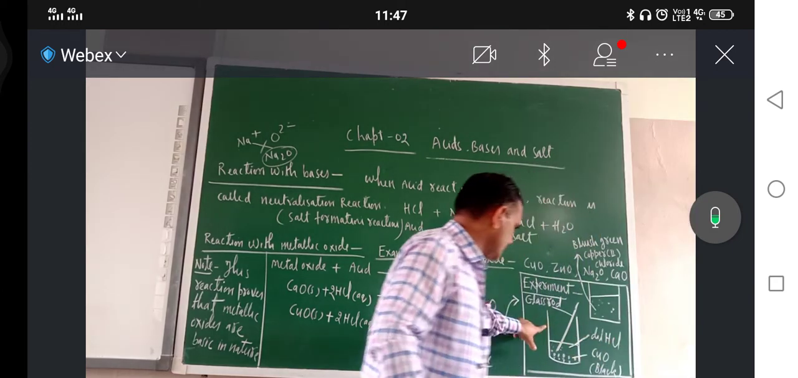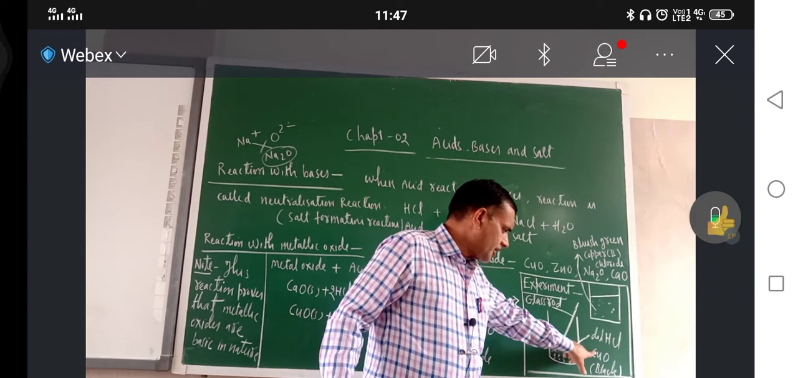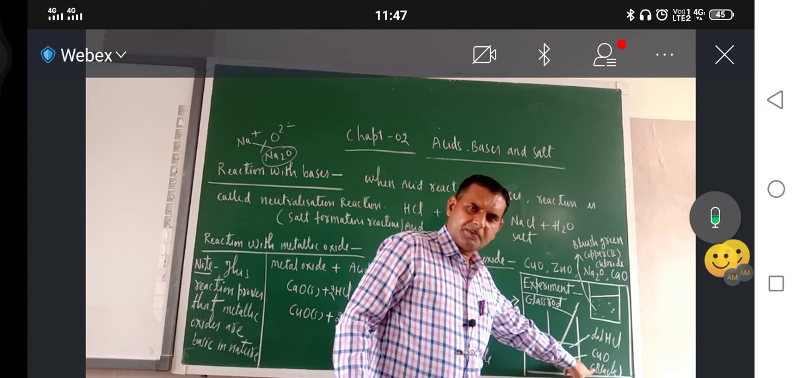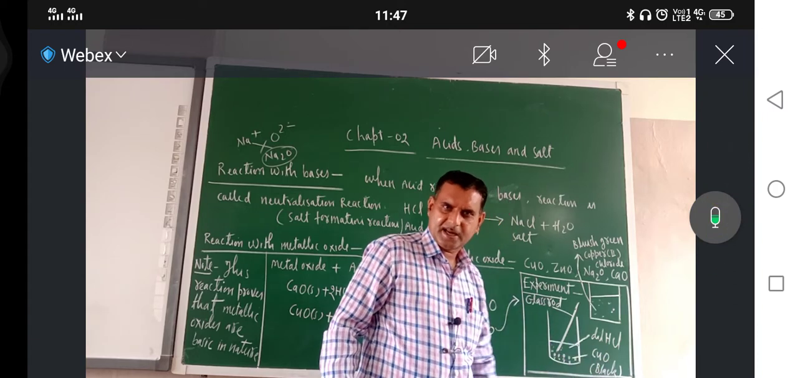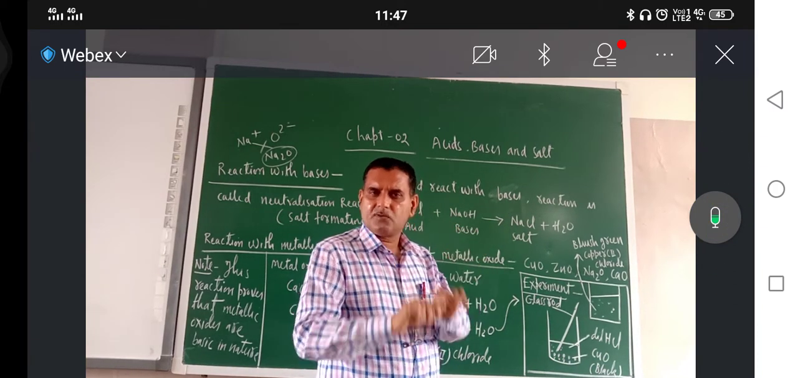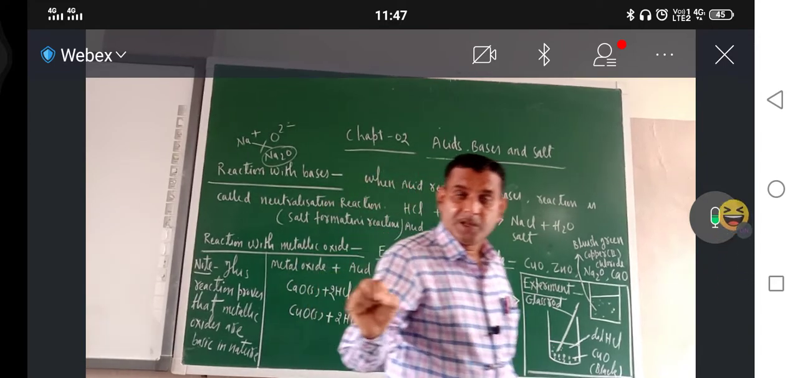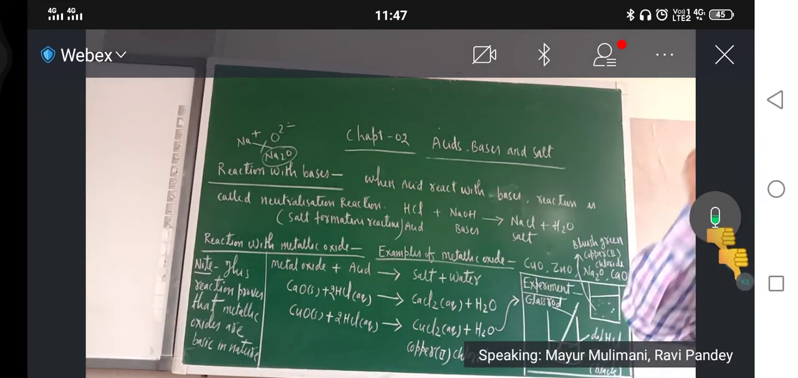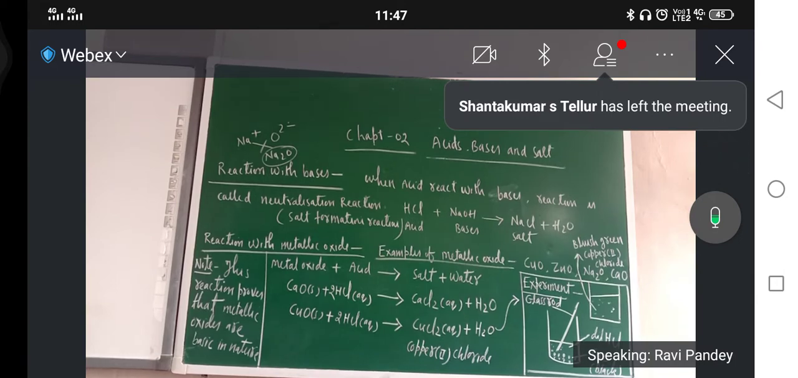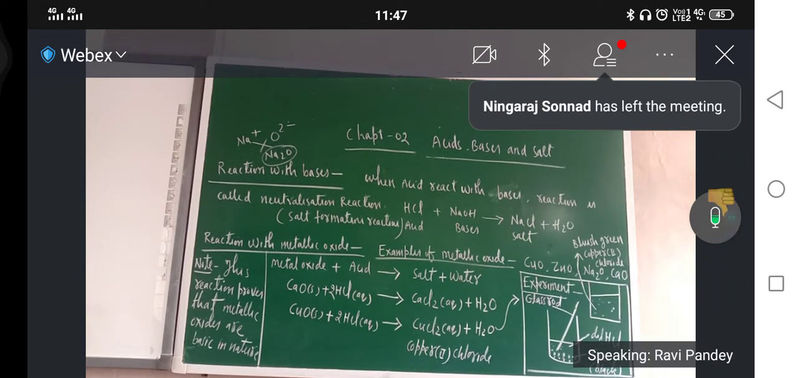Here I took this beaker, and here I took copper oxide. What is the color of copper oxide? Copper(II) oxide. Means second means what? In Roman numeral, I am indicating the oxidation state of copper.